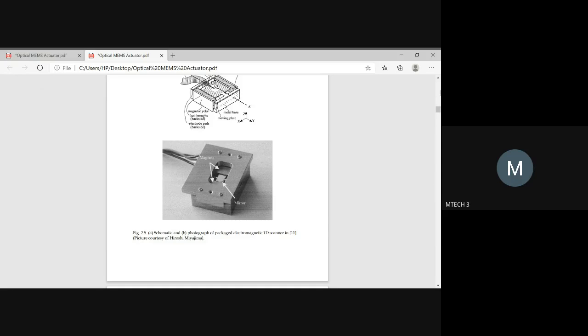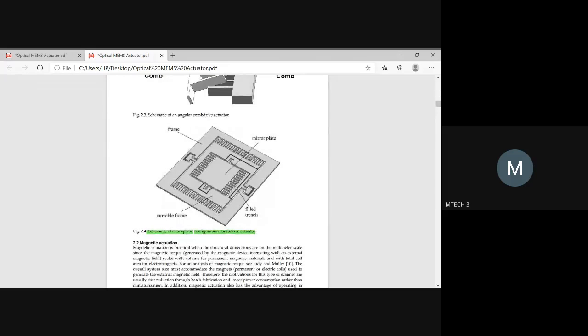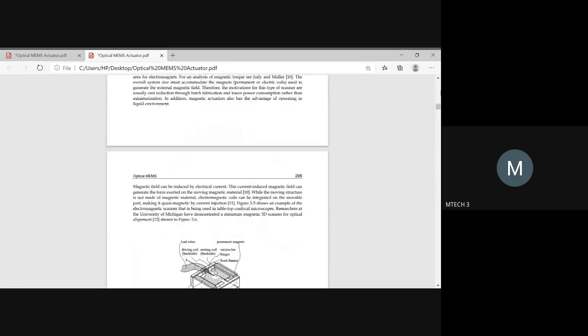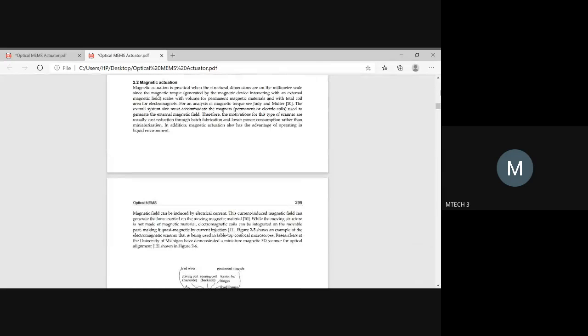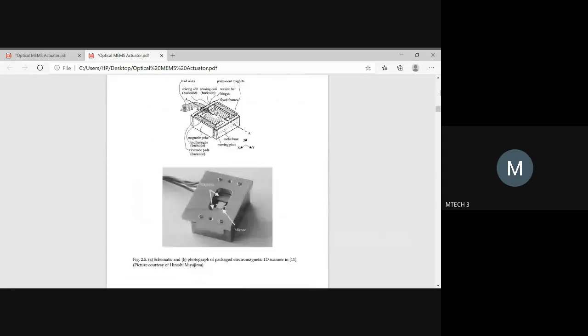The next type of mechanism is magnetic actuation. They are speaking about how actuation works with the help of magnetic fields. Here the magnetic field is taken into the picture to perform the actuation work. This is just a schematic diagram of how the device looks.